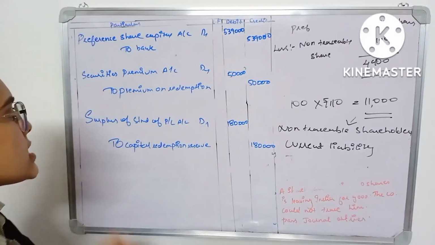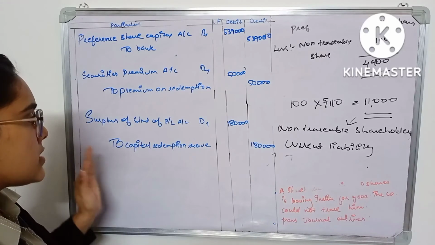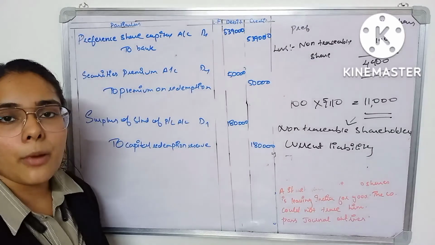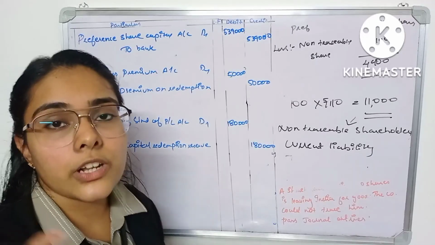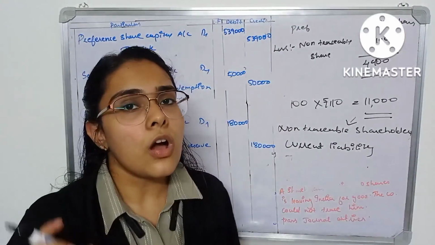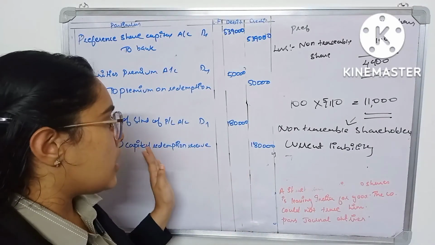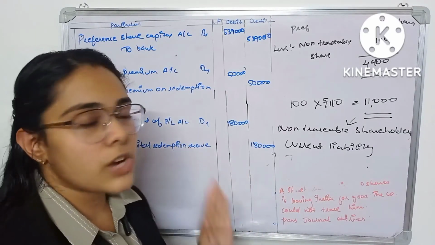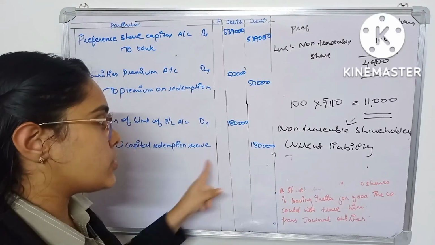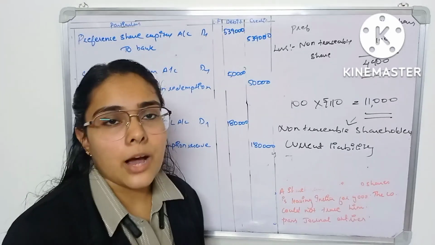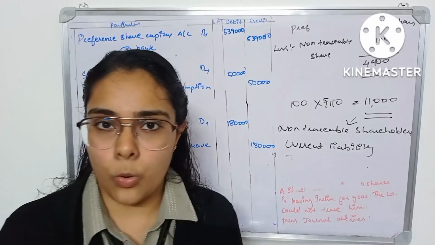Now the last one is surplus of statement of profit and loss account to capital redemption reserve. That is the amount of divisible profit available for redemption that you have calculated and is given here. You have to transfer that amount to capital redemption reserve, which is 1,80,000 rupees. So this is about the non-traceable shareholder.